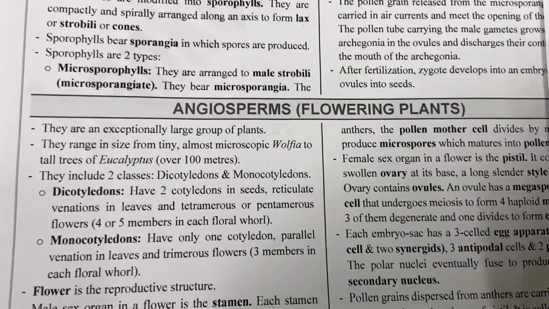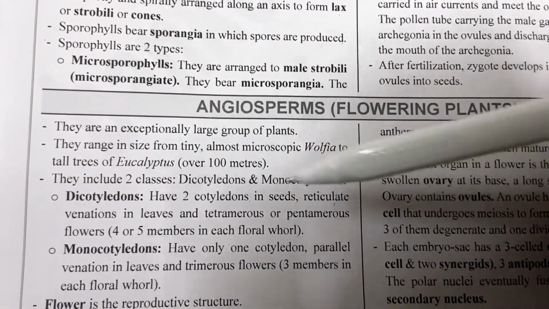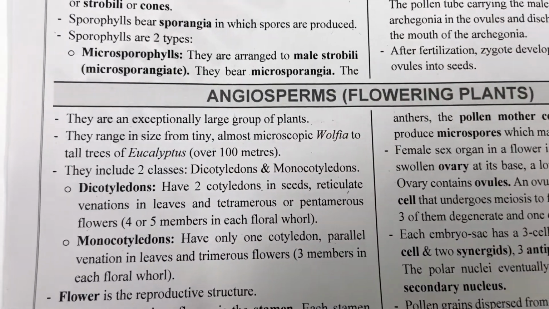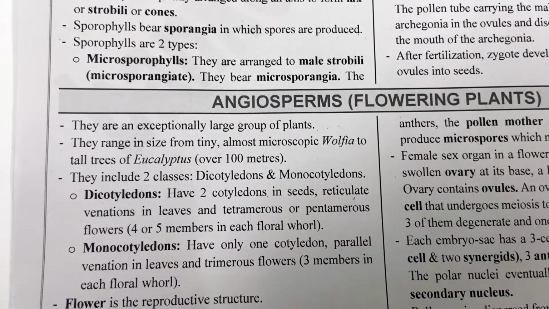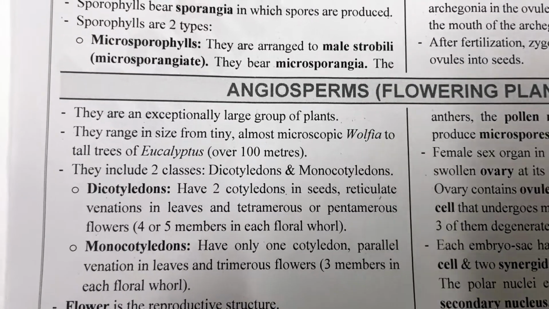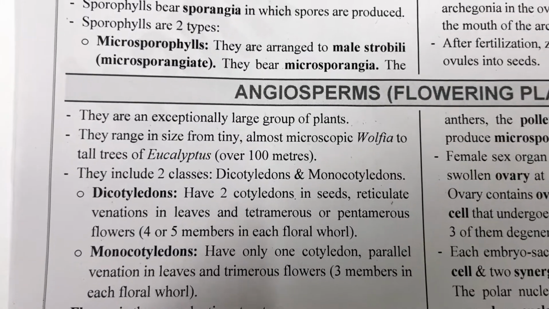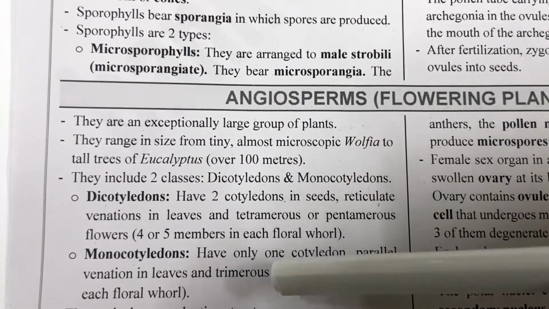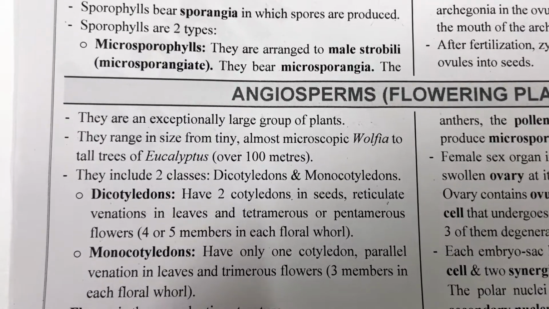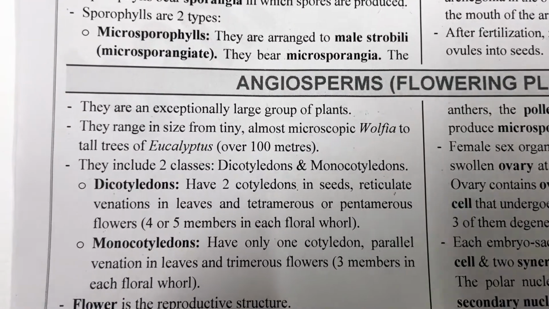So let us do further. Now the dicot have tetramerous or pentamerous flowers. Pentamerous or tetramerous flower means penta means 5 and tetra means 4. So it means floral appendages are in groups of 4 or 5, whereas monocot have trimerous flowers. Tri means 3. It means floral parts are in groups of 3.